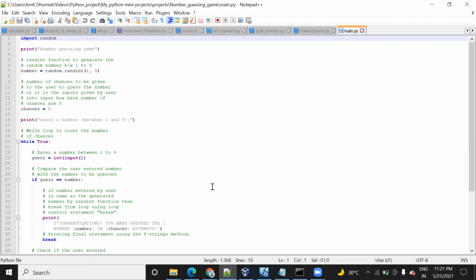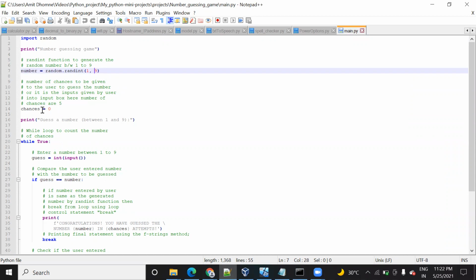Why am I using random? So that it will pick any number randomly between 1 to 9. Here you see it will first print number guessing game. After that, number is equal to random.randint(1, 9). It means the system will randomly select a number from 1 to 9.